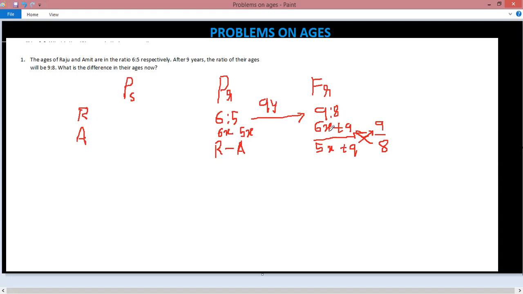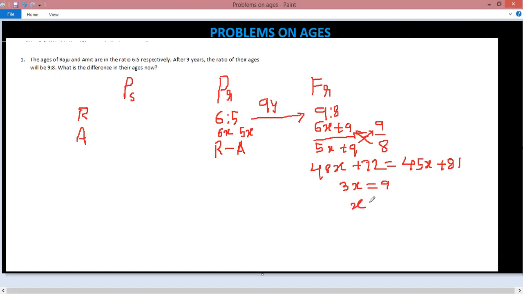Now here it is 48x plus 72, which must be equal to 45x plus 81. Now 48x minus 45x is 3x, and 81 minus 72 would be 9.